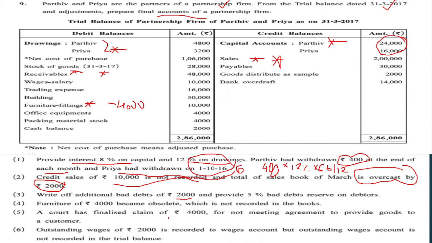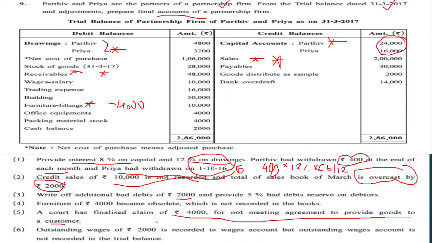Court has finalized a claim of rupees 4000 for not meeting an agreement to provide goods to a customer. Meaning, there was a case in the court, and the customer took the case to the court, and we have lost the case and the customer has won the case, and now we have to pay rupees 4000 to the customer.